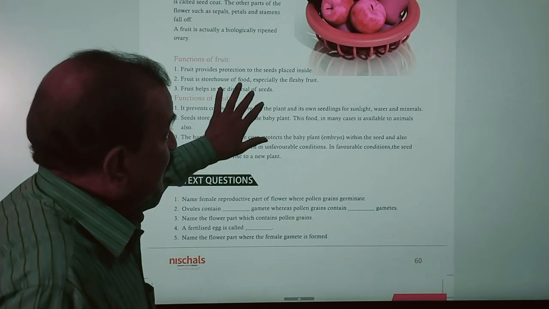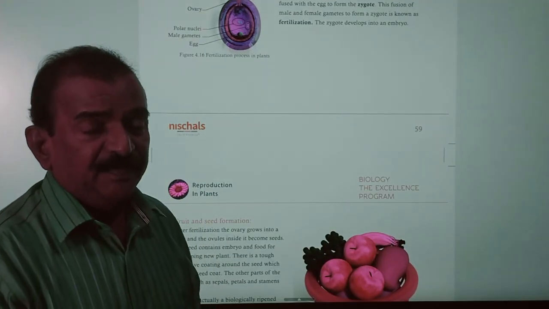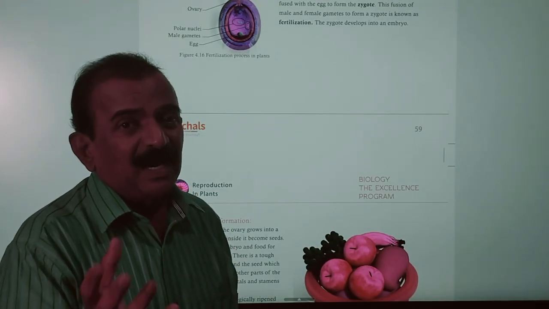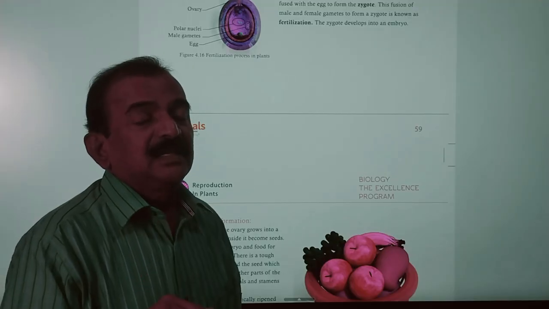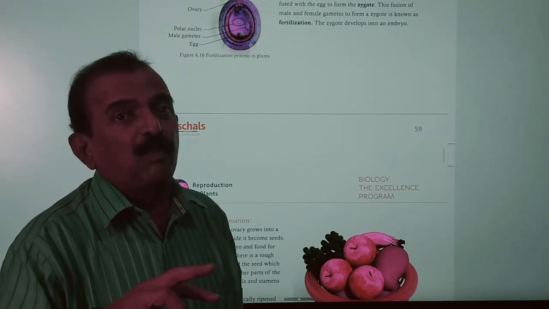So children, in this chapter we discuss what the parts of a flower are, what unisexual flowers and bisexual flowers are, and what a complete flower and an incomplete flower are. We also discuss the male and female parts of a flower, how fertilization takes place in a flower, and the different types of pollination. What is pollination? The transfer of pollen grains to the stigma of the pistil is called pollination. Pollination is of two types: self-pollination and cross-pollination.